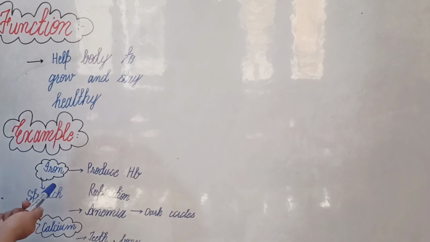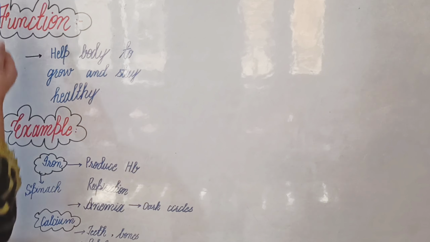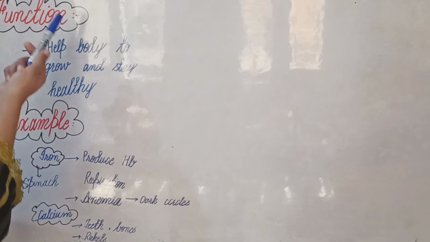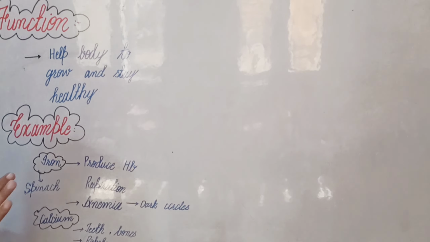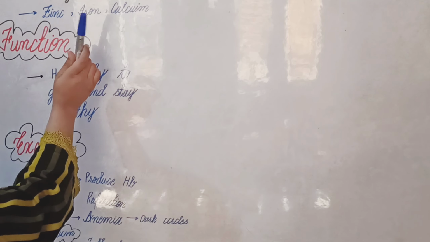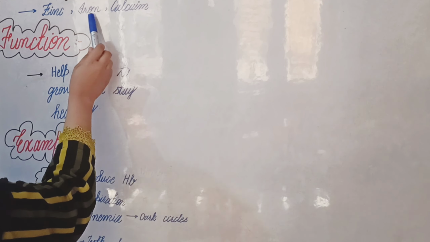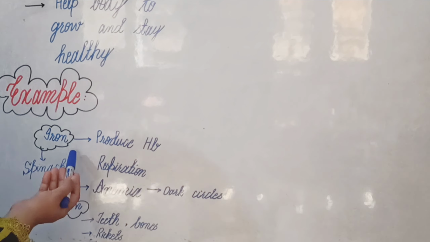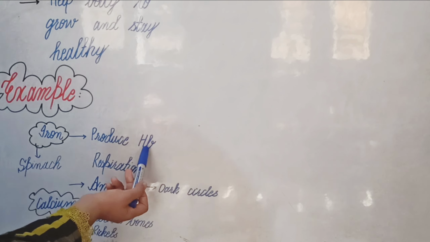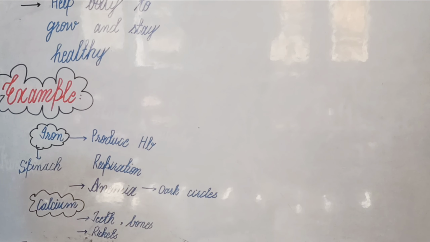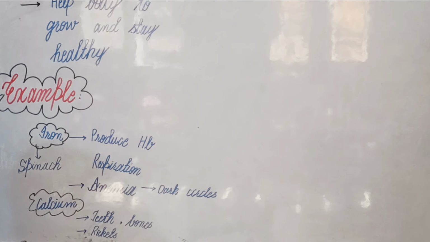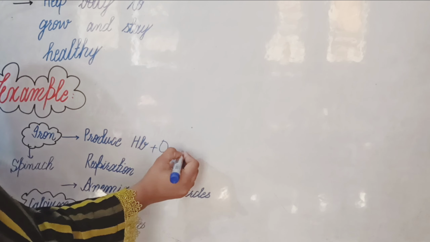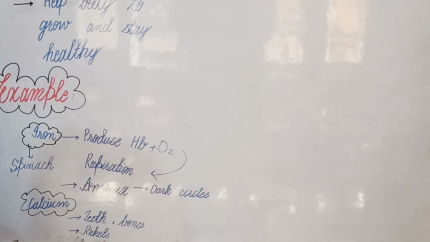The next is examples. What are the examples of minerals? Minerals have many elements like zinc, iron, calcium, but we will only discuss two elements, iron and calcium. First, iron. What is iron? Iron is needed to produce hemoglobin for red blood cells, and hemoglobin gets attached with oxygen, which helps in respiration.